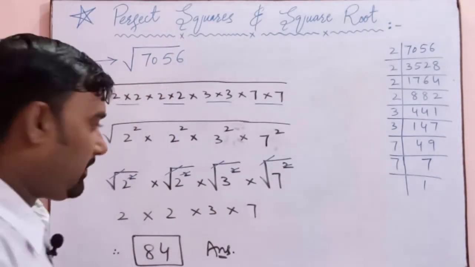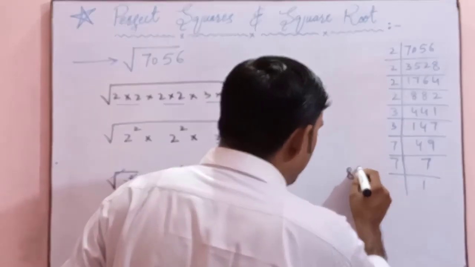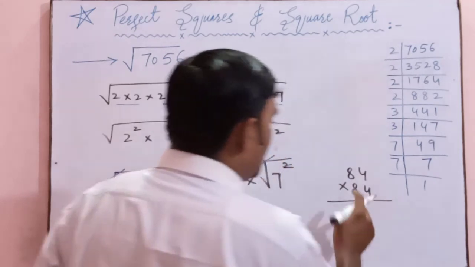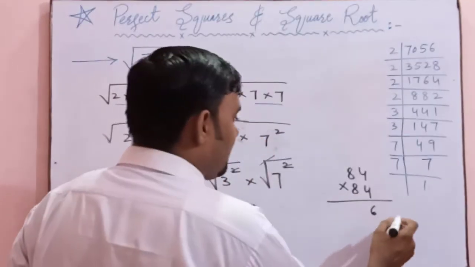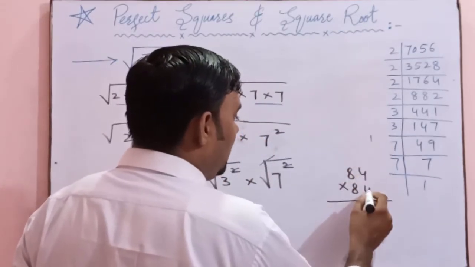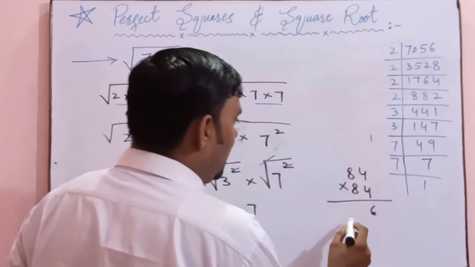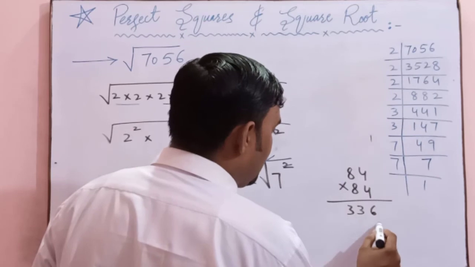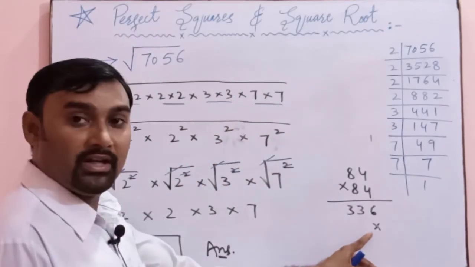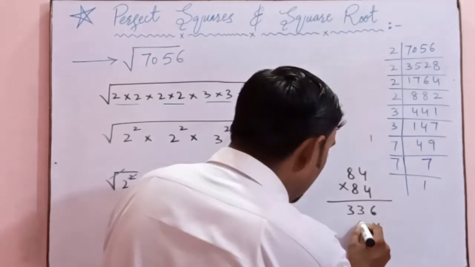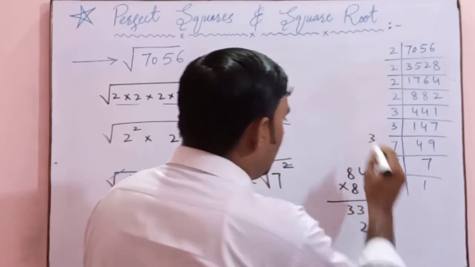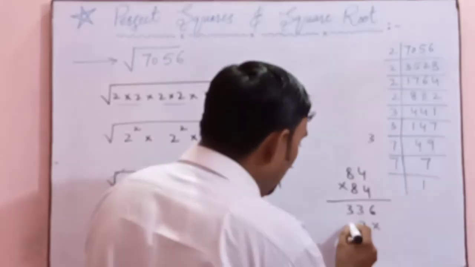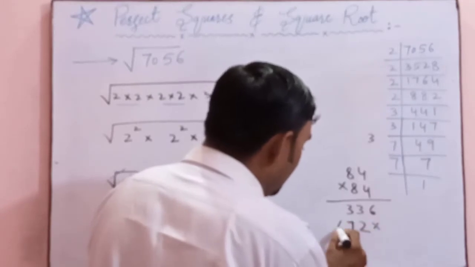You can check it by multiplying 84 by 84. So 4 4s are 16, 1 carry, 8 4s are 32, 32 and 1 is 33. Now here is a multiplication sign. 8 4s are 32, 2 here, 3 carry, 8 8s are 64, 64 and 3 is 67.